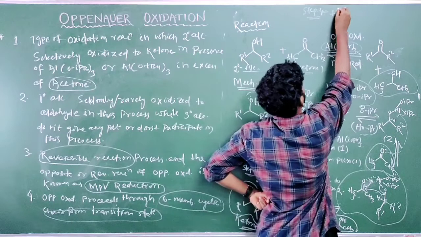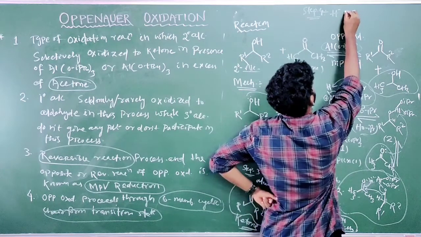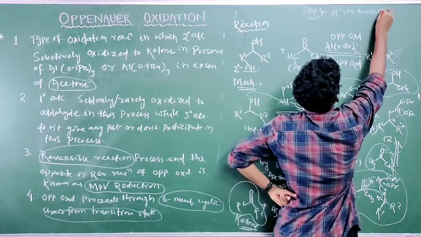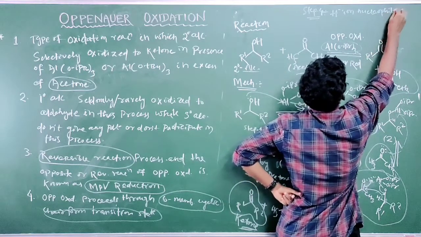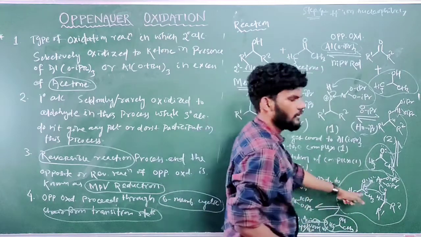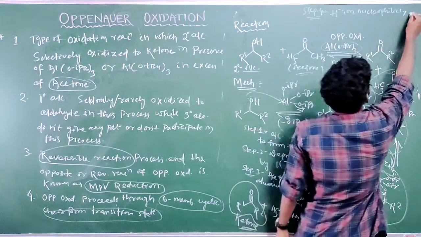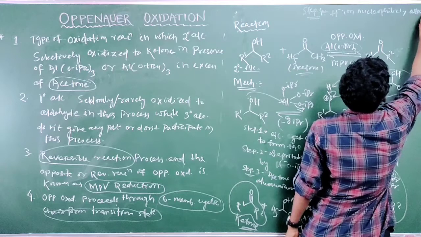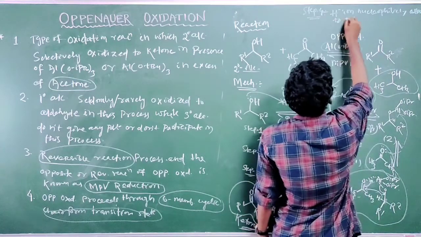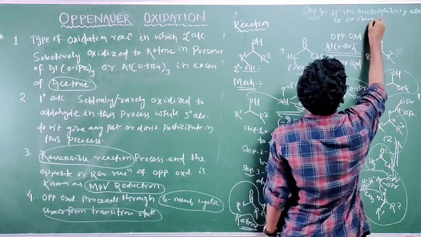H minus, or hydride; for short I am writing hydride ion, nucleophilically attacks the carbonyl carbon. This is step 4.